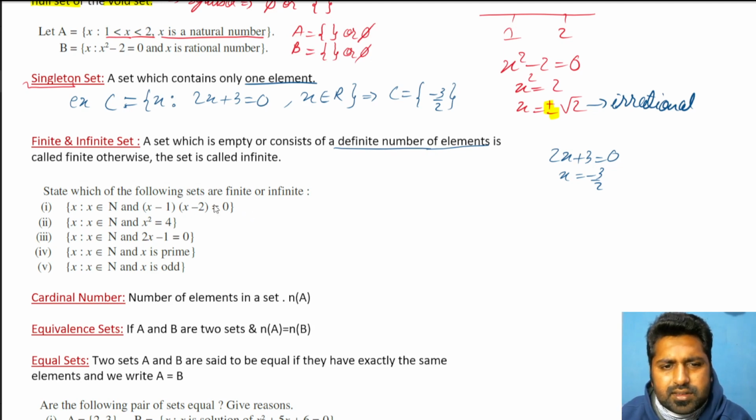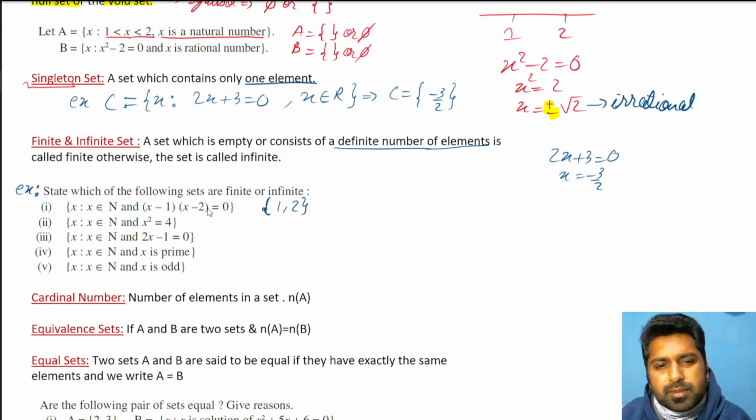Let's look at one example. State which of the following sets are finite or infinite. All we have to do is judge. If we write this set in roster form, x belongs to natural numbers and x minus 1, x minus 2 equal to 0. If we solve this, we'll get two values, 1 and 2. I hope everyone knows how to solve this factorized form.